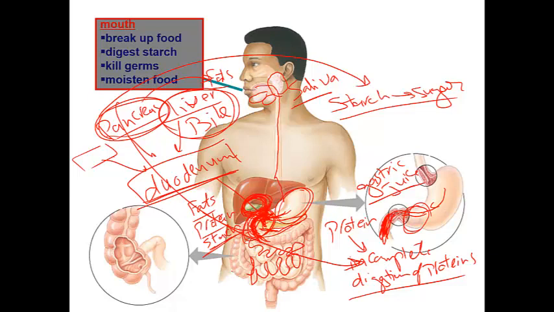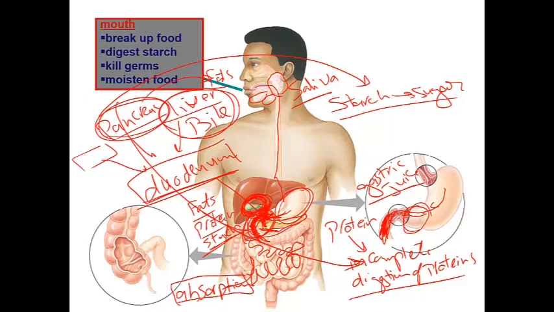Why? Because the rest of the small intestine just absorbs all of the digested food. So all of the absorption takes place in the rest of the small intestine.